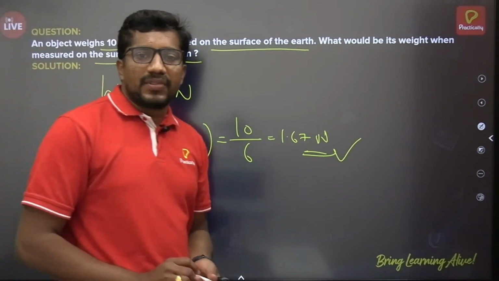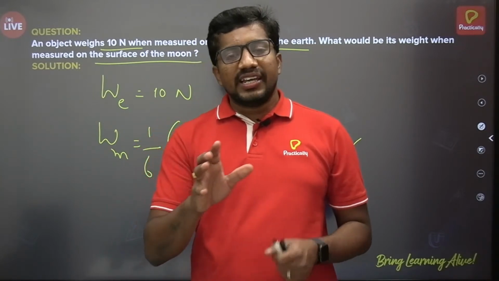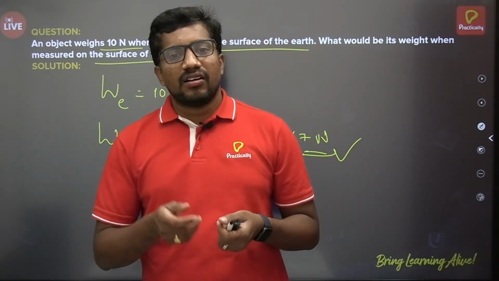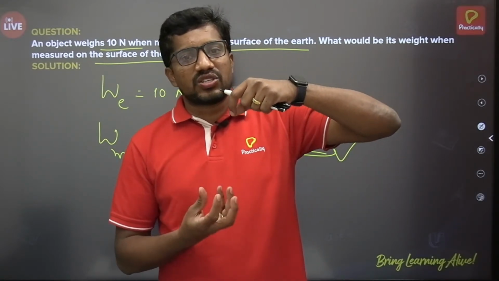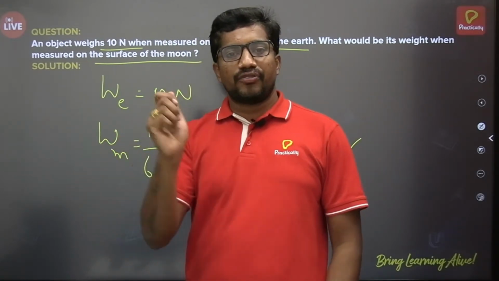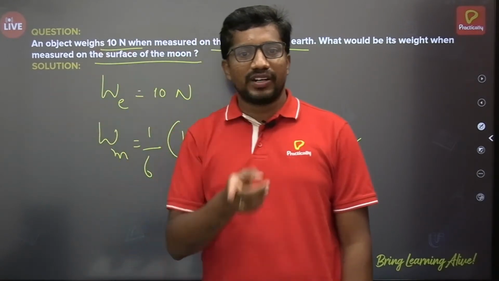And apart from this, about gravitational force generally. See here, suppose I take a thread or any rope kind of thing to tie a stone, and if you hold this edge and wheel it, it will travel along a horizontal circular motion, or you can take vertical circular, it doesn't matter.